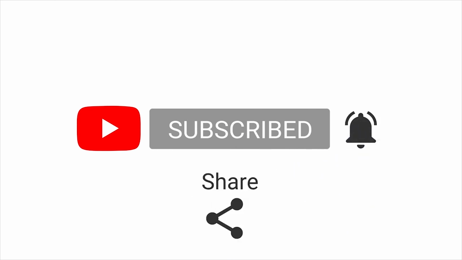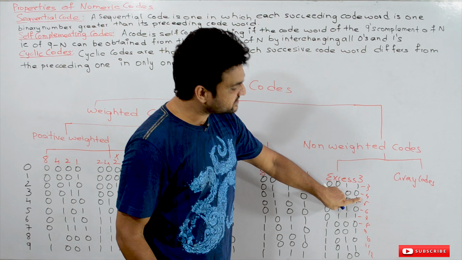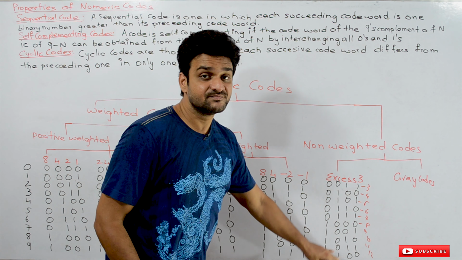If you take this, here we are going to fail. So this is not a sequential code, because this is 0 and this is 5. Similarly, this is not a sequential code. And if you take XS3, this is 3, and this is 4, this is 5, this is 6, 7, 8, 9, 10, 11, 12. Each is one binary number greater than the other, so this is a sequential code.